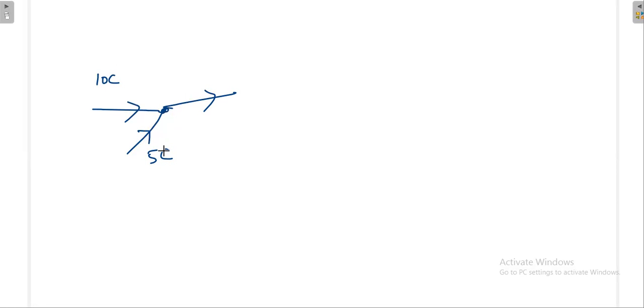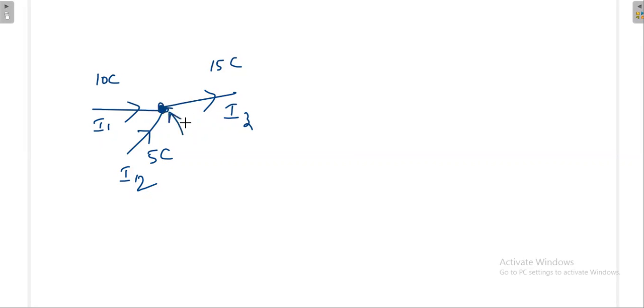Then definitely this has to be 15 coulombs, because I1 plus I2 is equal to I3. So one thing is clear: whatever charge comes to this node is just getting transferred.